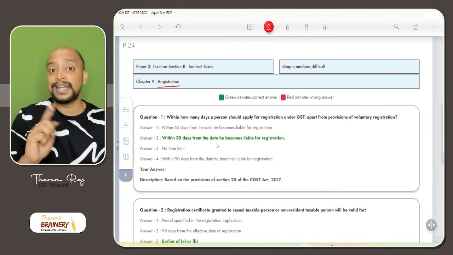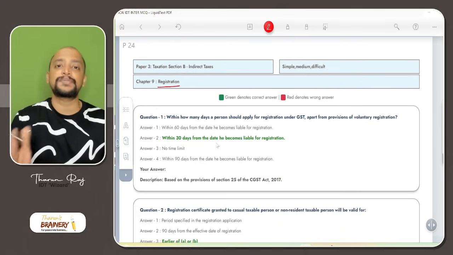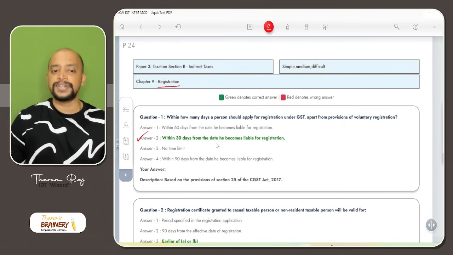However, in case of CTP and NRTP, casual taxable person and non-resident taxable person, it should be at least 5 days before commencement of business. So in this case, the answer is B, within 30 days from the date when he becomes liable for registration.